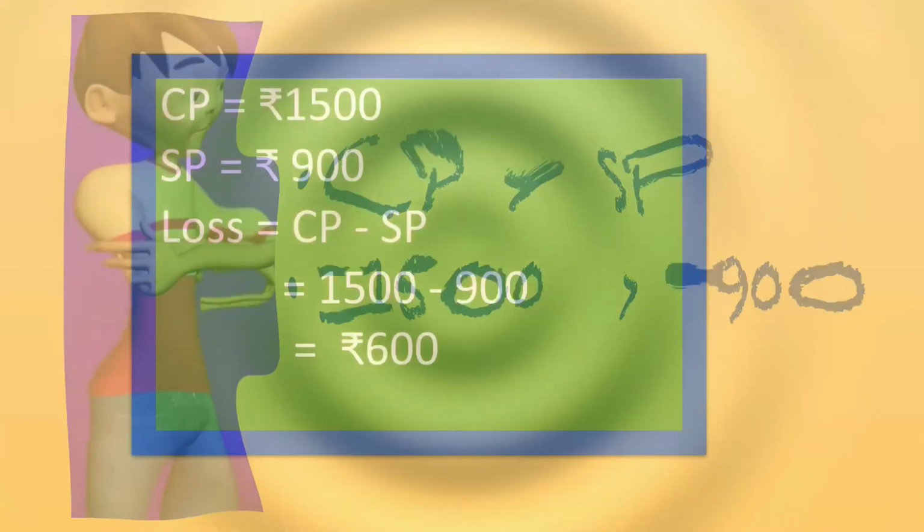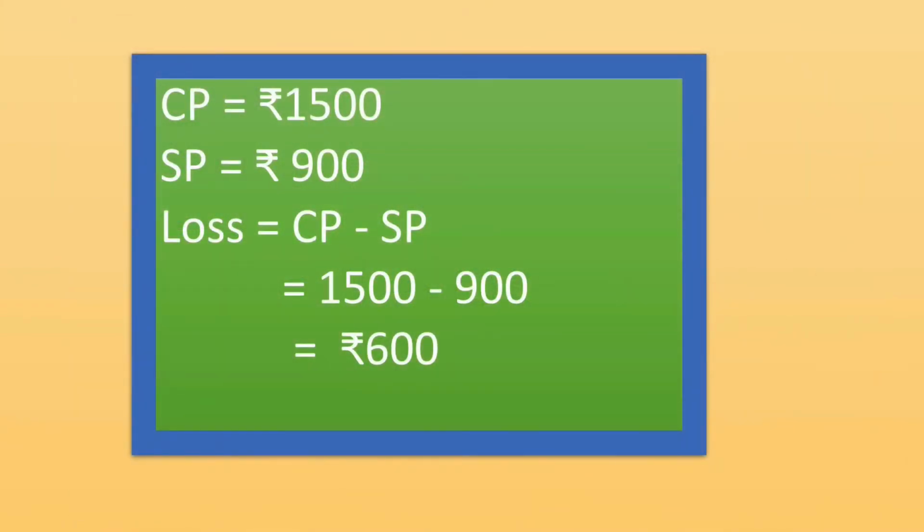Let's find out the loss if he would sell the watch. For this we will subtract selling price from cost price. After subtracting 900 from 1500 we will get 600. So he would make a loss of rupees 600 if he sold the watch. So he decided not to sell.